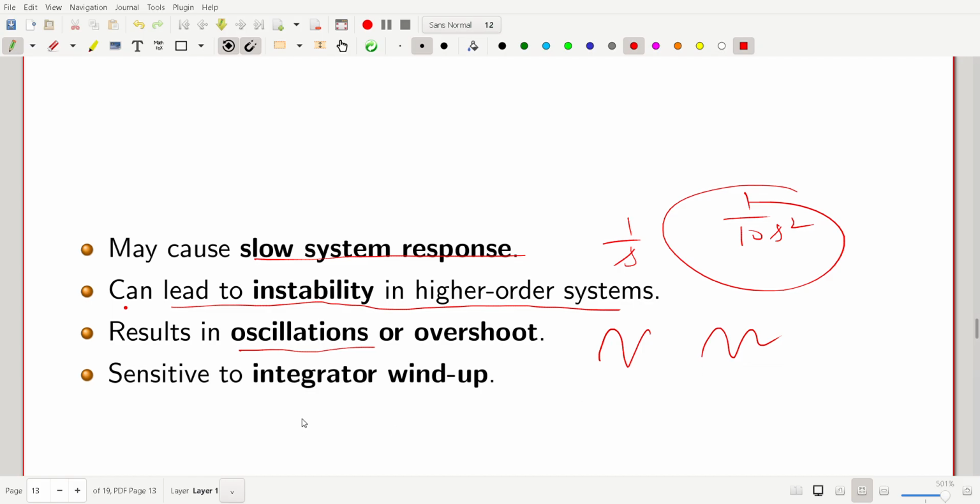It is also sensitive to integral windup. Whenever error accumulates over time, the integral term increases, and this causes integral windup. There is no role for the integral then; the integral would not work at that time. So we also need to be careful about this. Okay, so those are the merits and demerits of this.